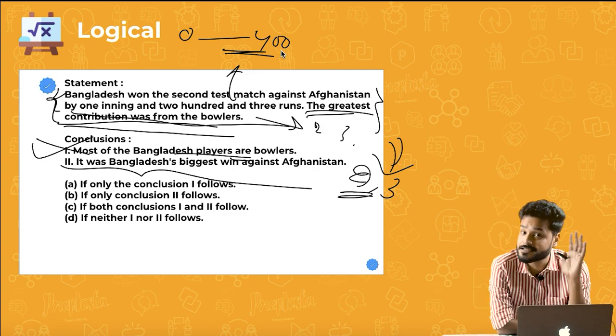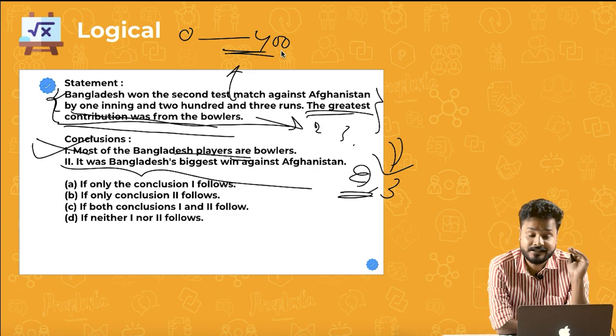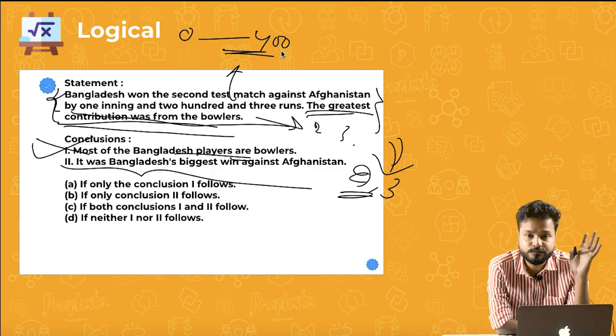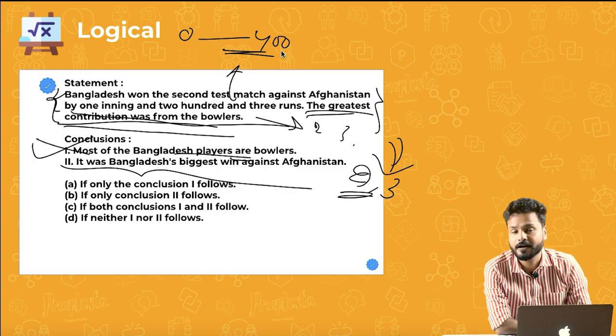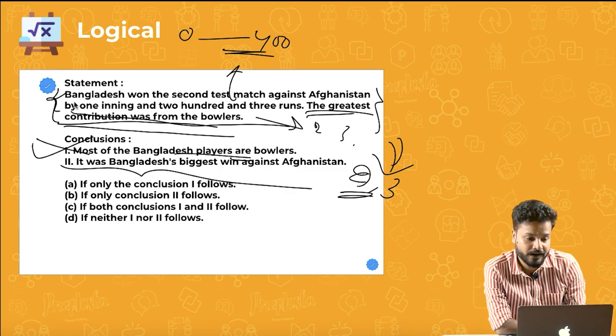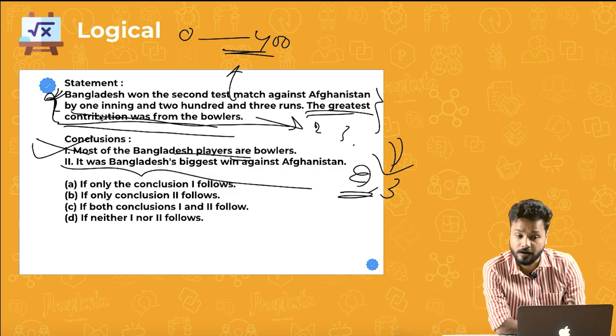Even if you know that actually, you're not going to use it until and unless they have specified it in the statement very clearly. You're not going to use it or say it even from your knowledge. Even if you know that the sun rises from the east, but it is not given in the statement, you're not going to assume that, right? You assume whatever is given to you in the statement. That is the ground rule.